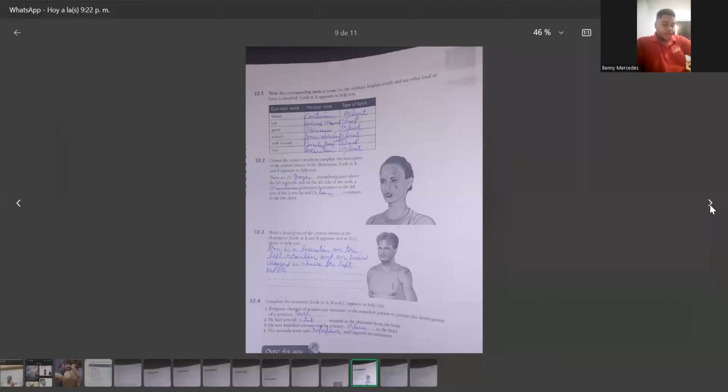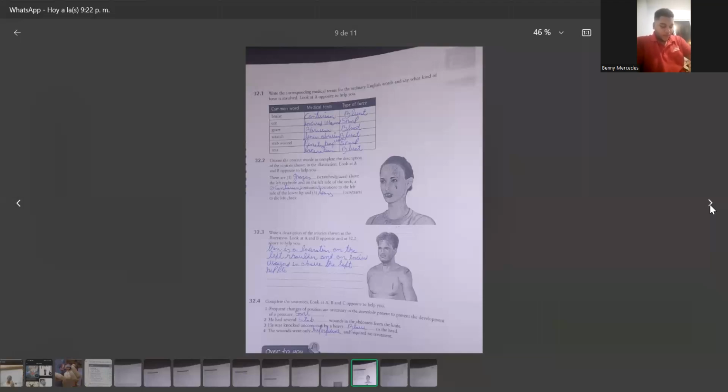32.3. Read a description of the injuries shown in the illustration. Look at A and B opposite and at 32.2 above to help you. There is a laceration on the left shoulder, and an incised wound about the left nipple.